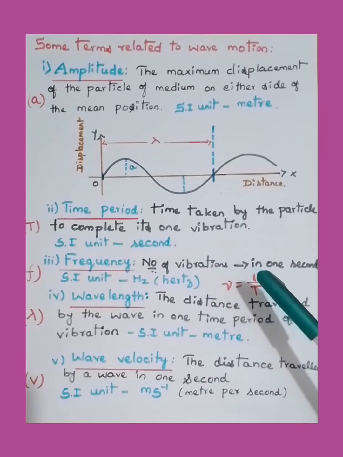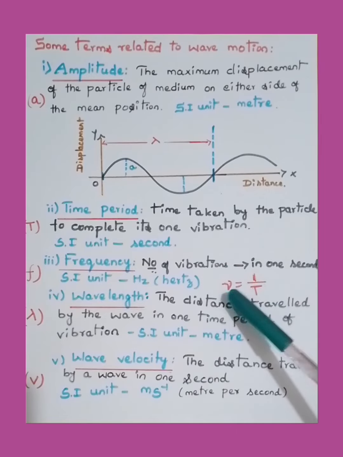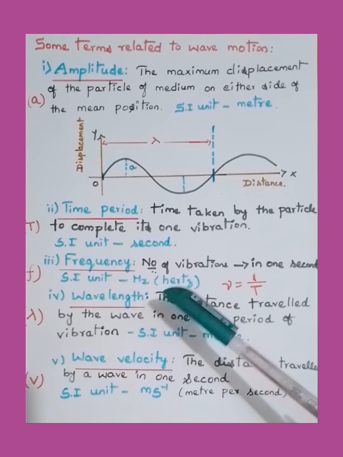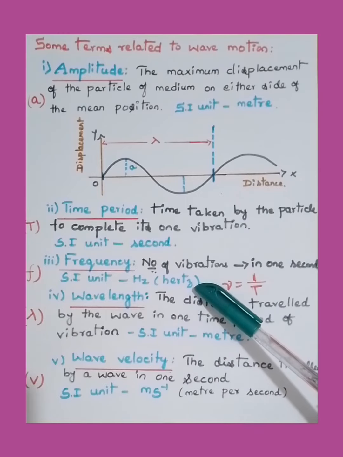The relation showing frequency nu and time period is nu is equal to 1 by T, the reciprocal of the time period. The SI unit of frequency is hertz, H-E-R-Z.